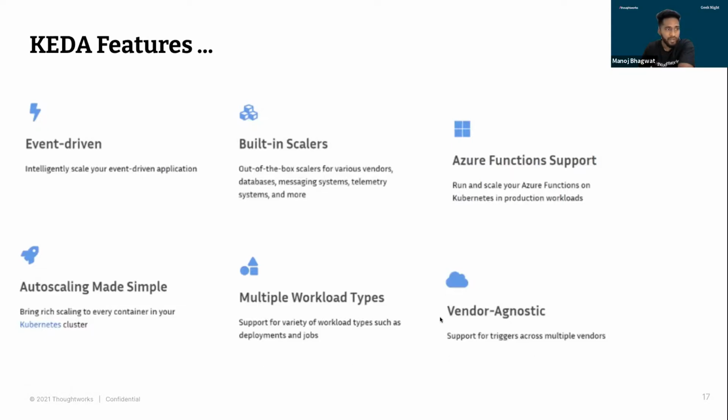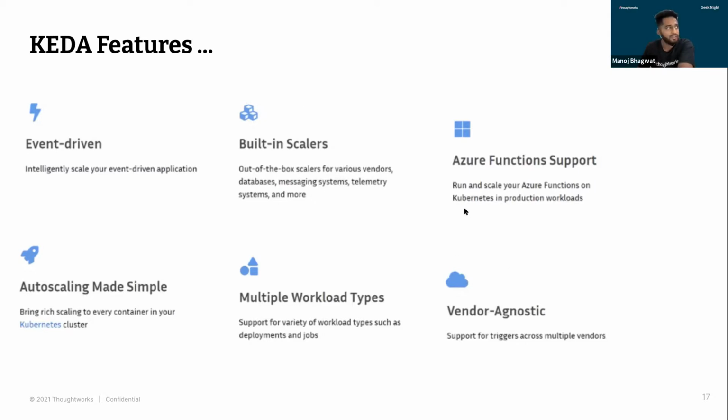Next is vendor agnostic. As we mentioned in the initial talk, this is open source. It was started in collaboration with Red Hat and Microsoft, and later it was adopted and is now maintained by the CNCF community. It is completely open source, vendor agnostic, and works across all the major cloud providers, as well as Kubernetes or Minikube on a local machine. It works in all environments.